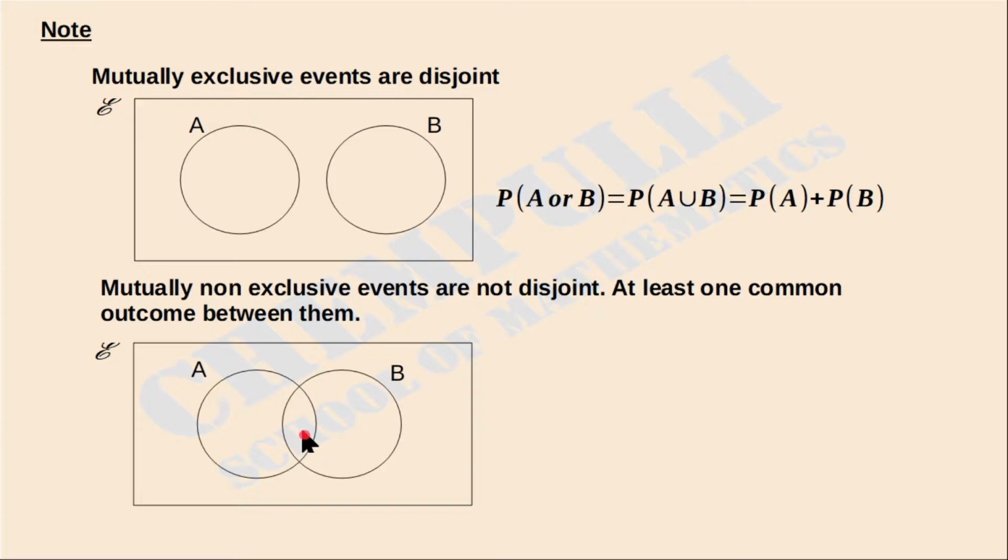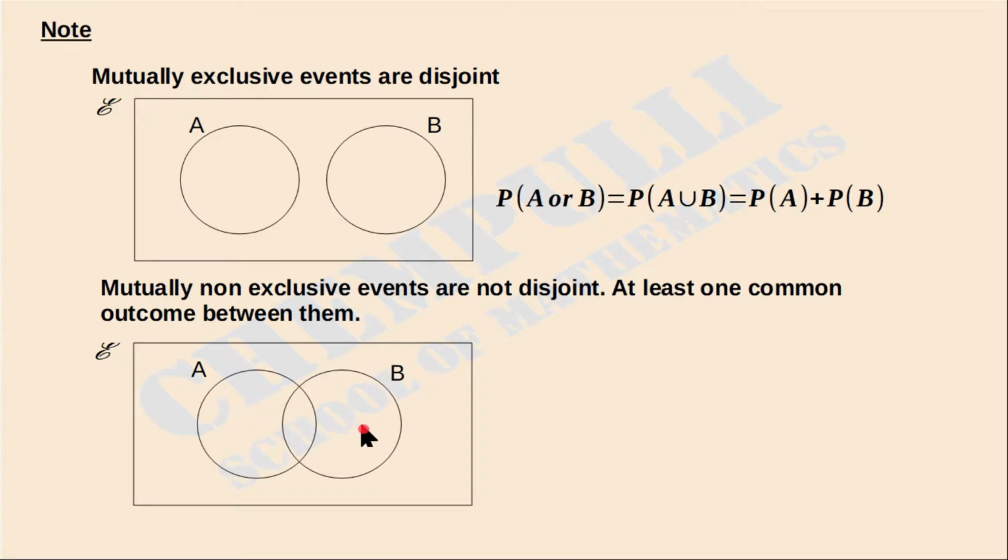Now you can check this region, A intersection B. This region is common to the set A and also common to the set B. Now we can find P of A or B, that is P of A union B. P of A union B means this full part. First, P of A is this part, and the next one is P of B, which means this part.